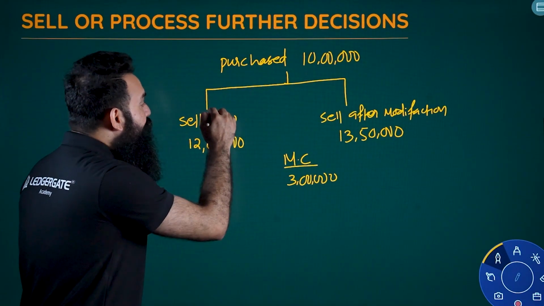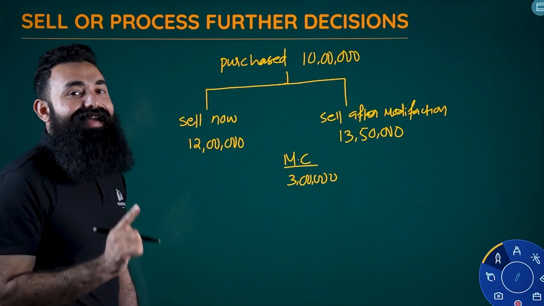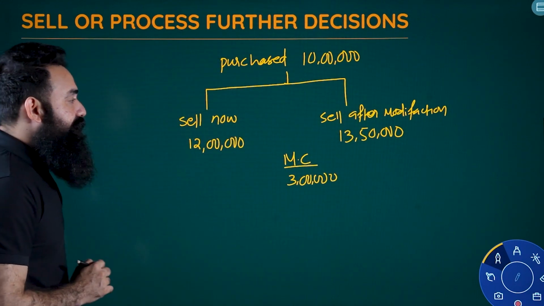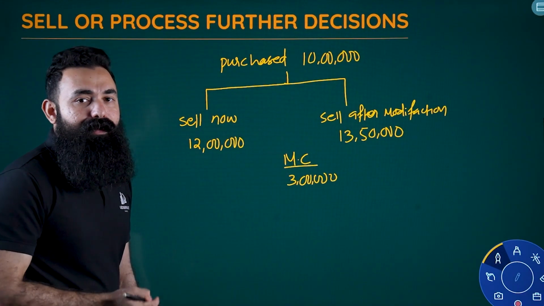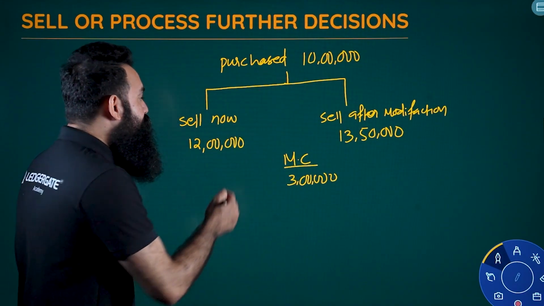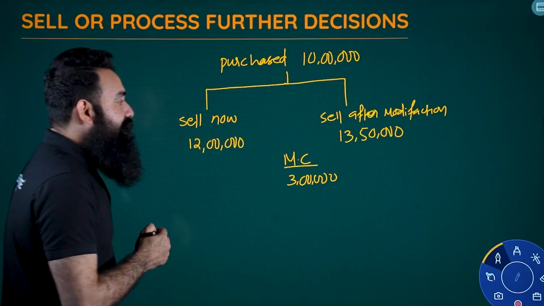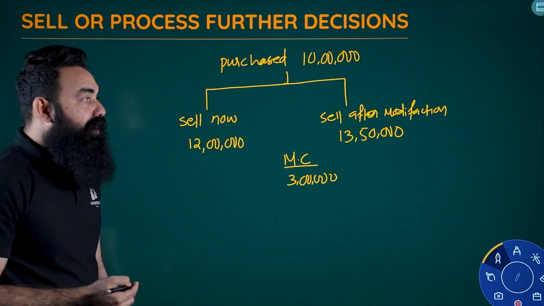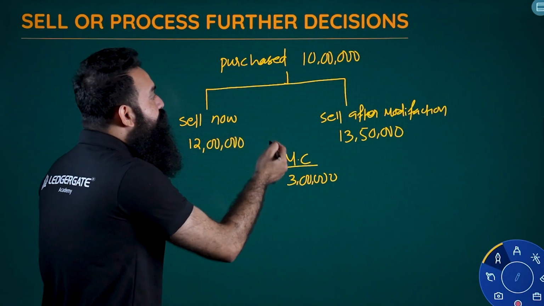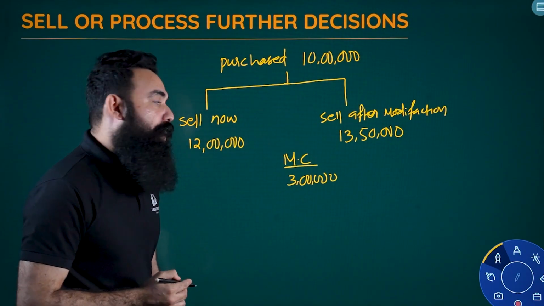Whether we need to sell now or sell after modification. As a common man, we came to a conclusion that we'll sell now, right? Then what is our base for this? In which case the profit is more, we'll opt for that particular option, right?